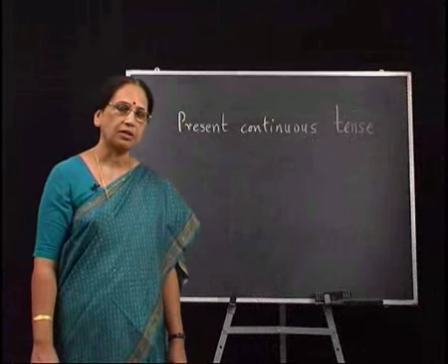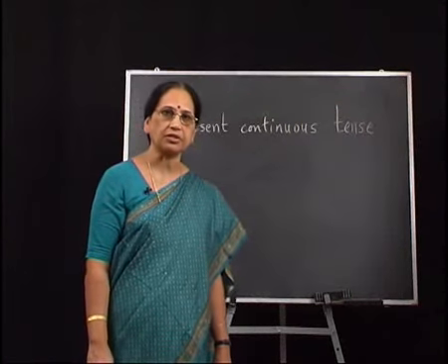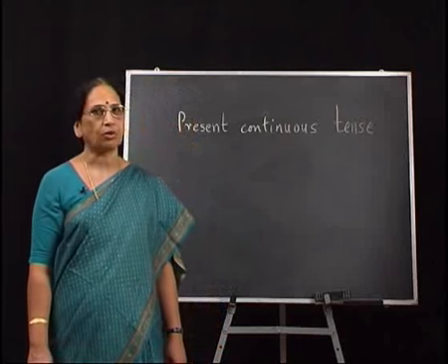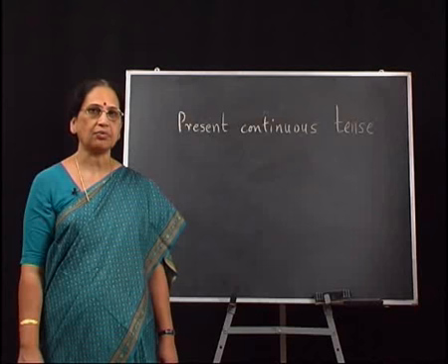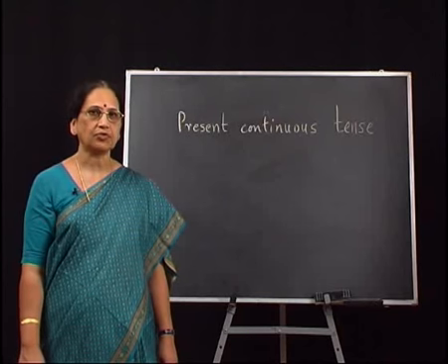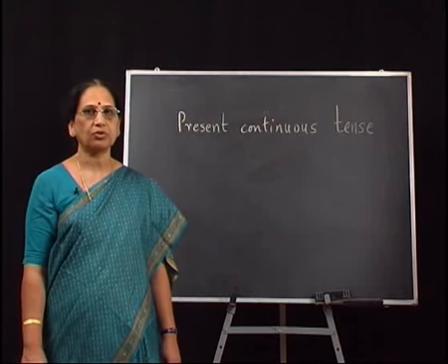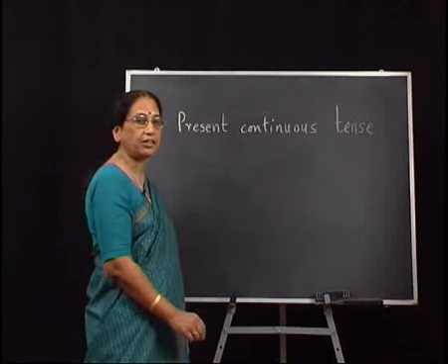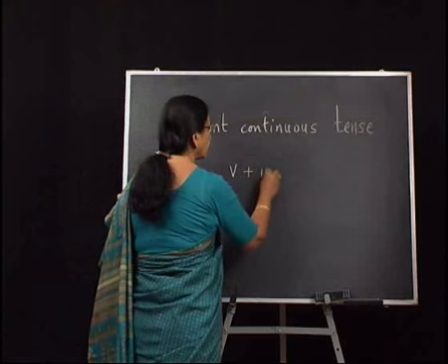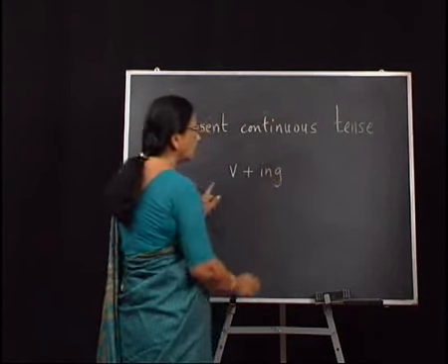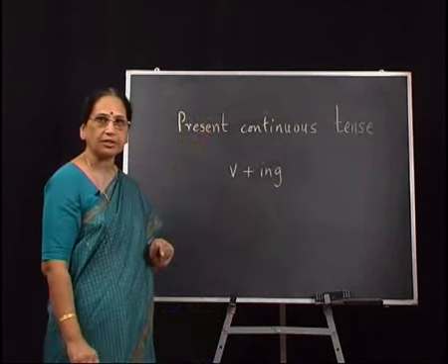Hello viewers, let us now talk about the present continuous, or what is called the present progressive tense. The easiest way of recognizing this form of the verb is to look for the ing endings. That's one way of recognizing it.